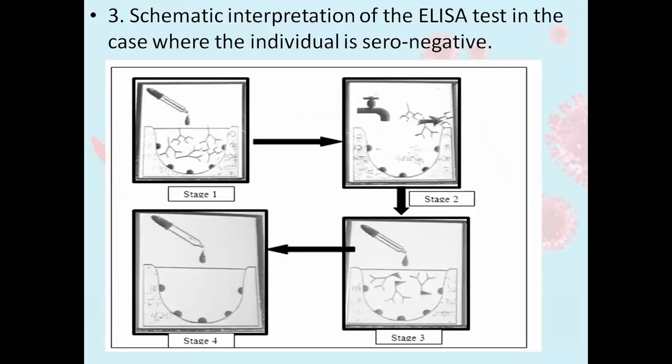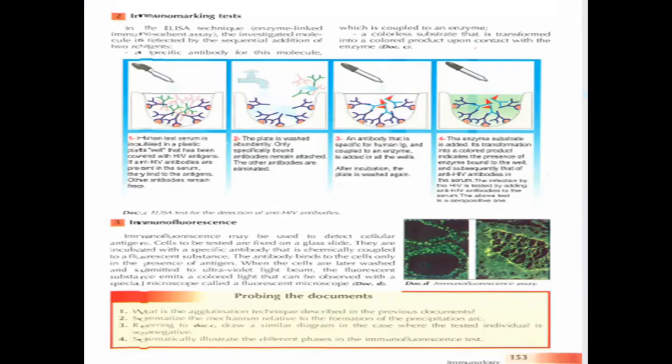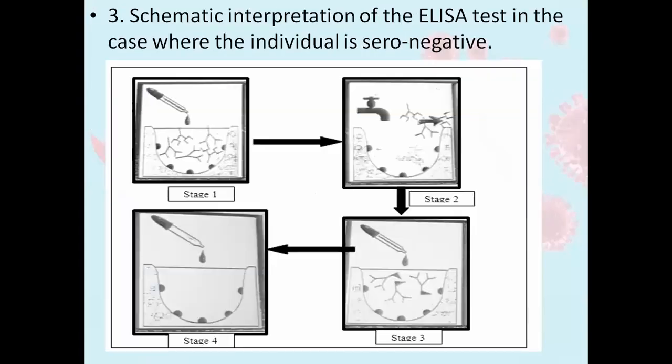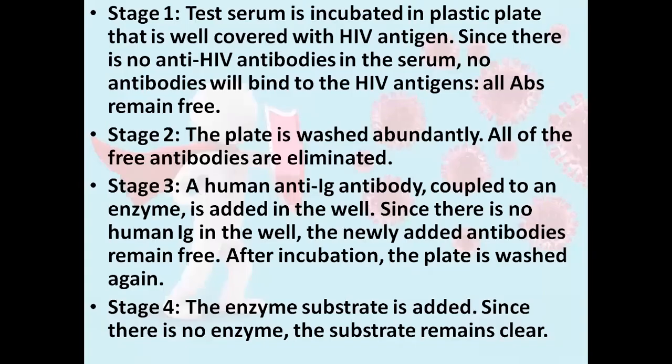Moving to three, a schematic interpretation of the ELISA test in the case where it's seronegative. In the seronegative case, the antibodies in stage one will not bind to the HIV antigen, even though we added the enzyme bound to the substrate and then washed it. So all of them are removed, so no binding. Here we have the binding of the antibodies to the specific antigen, while in the seronegative there is no binding, the antigens remain free, and the antibodies are removed upon washing. Stages of the ELISA technique.